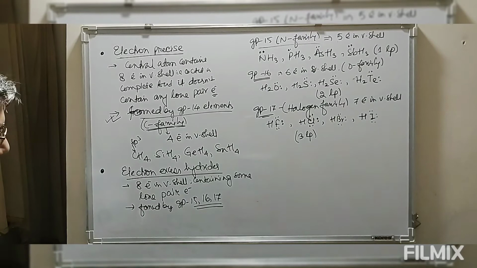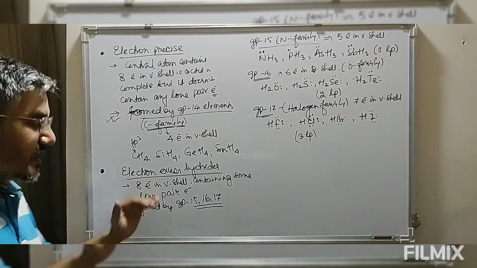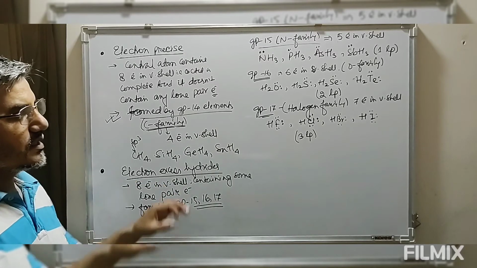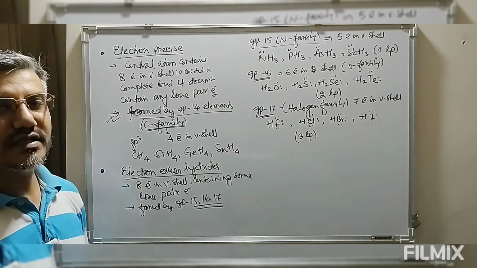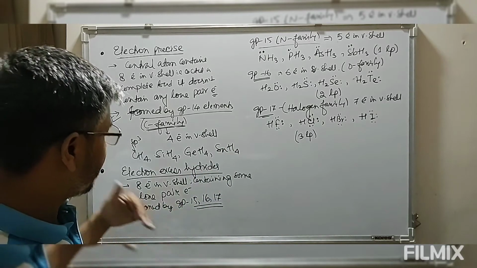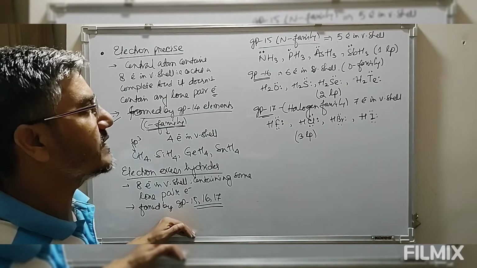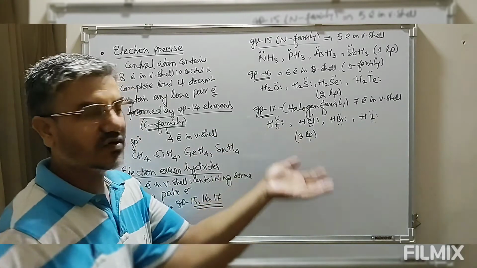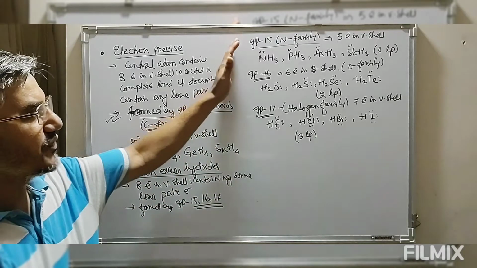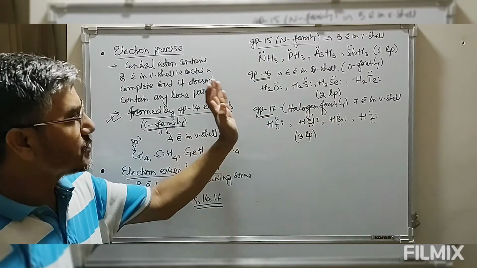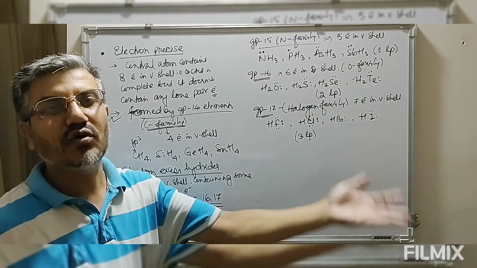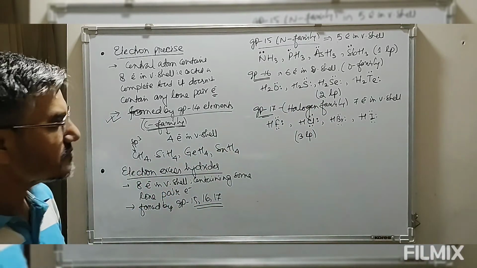So look at this. The valency shell is having 8 electrons. The octet is complete. In this, some of the electrons are unused, in the form of lone pairs, and some of them are in bonded pairs. So we have group 15, 16 and 17. These contain lone pair electrons and are known as electron excess hydrides. Group 15 contains 1 lone pair, group 16 contains 2 lone pairs, group 17 contains 3 lone pairs of electrons.